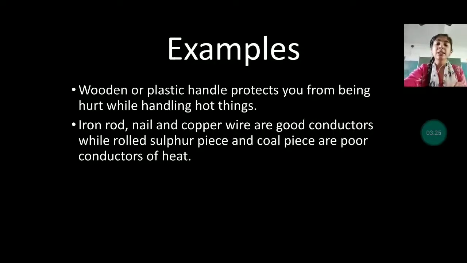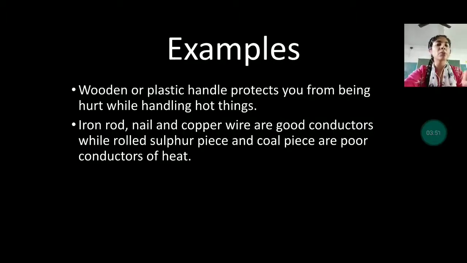These two, that is wooden and plastic, are bad conductors of heat. That's why we don't feel hot when we hold the handle, and if we touch the metal, the tin or whatsoever which is heated on the gas burner, then we will feel hot.